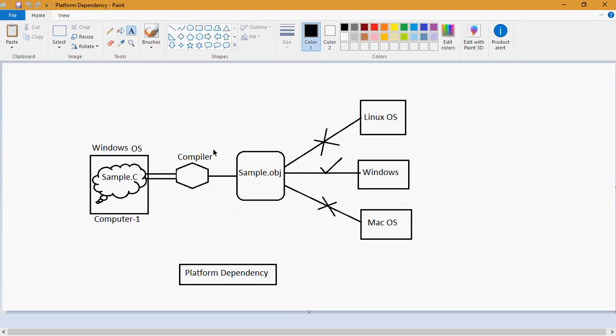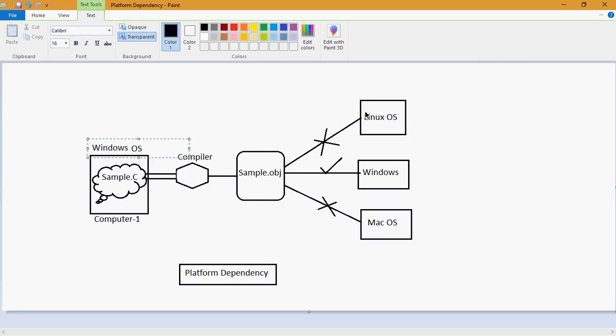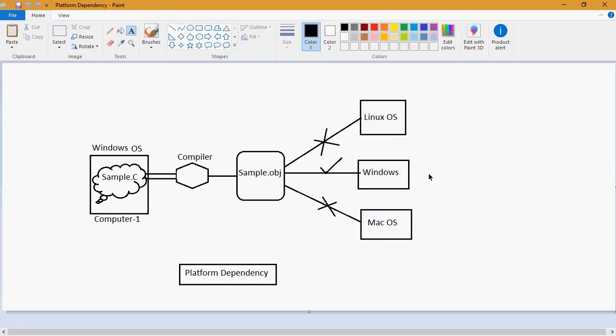That means the combination of hardware components and software, that is the operating system, is called a platform. I can say a Windows installed computer is one platform, a Linux installed computer is another platform, and a Mac OS installed computer is another platform. Like this, there are different platforms. I am not able to execute compiled code on computers with other operating systems, that means other platforms.